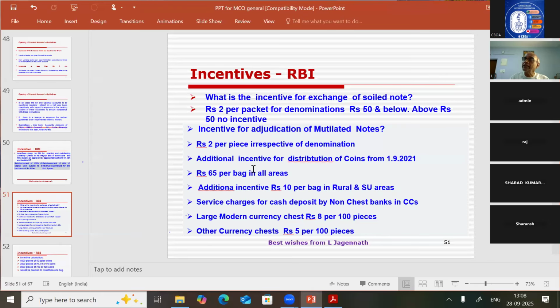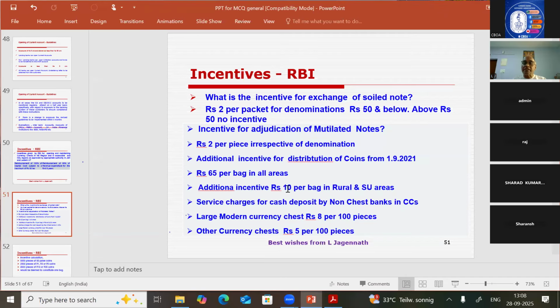Additional incentive for distribution of coins from 1/9/2021. For distribution of coins across the counter to customers, banks will get 65 rupees per bag. What do you mean by bag? How many coins should the bag contain? We will see during the course of the discussion. This is given in the RBI circular. So rupees 65 per bag for distribution of coins in all the areas.